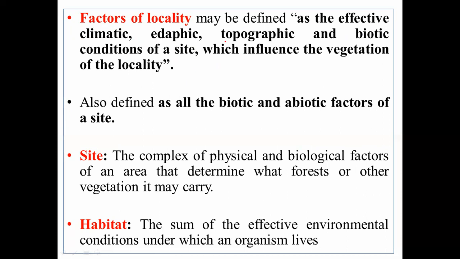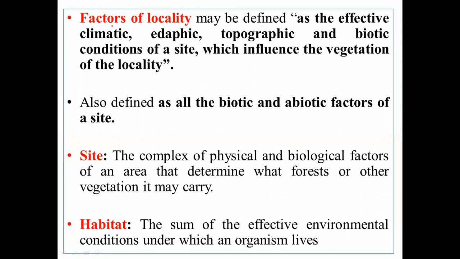For example, high rainfall comes under the climatic factor, a major factor. If you take the soil, that comes under the edaphic factor. If you take topography, like hilly area, aspect, slope and others, it comes under the topographic factor. And the biotic factor is mainly how animals and plants influence a particular vegetation. That is what we call the factors of locality, in a common way.